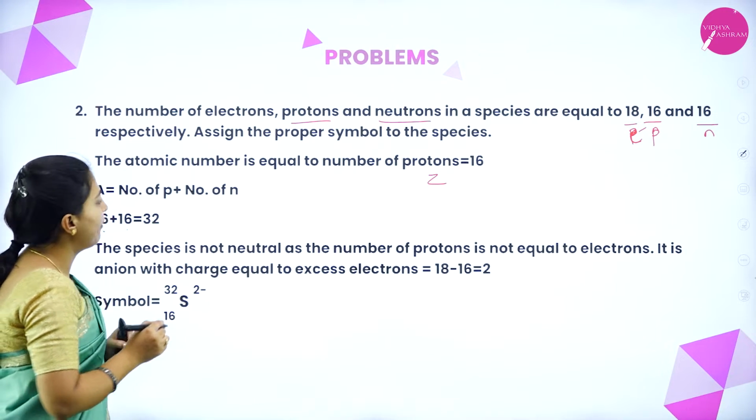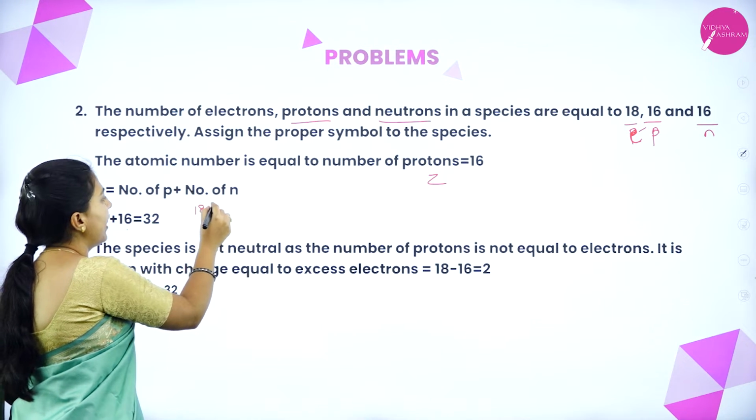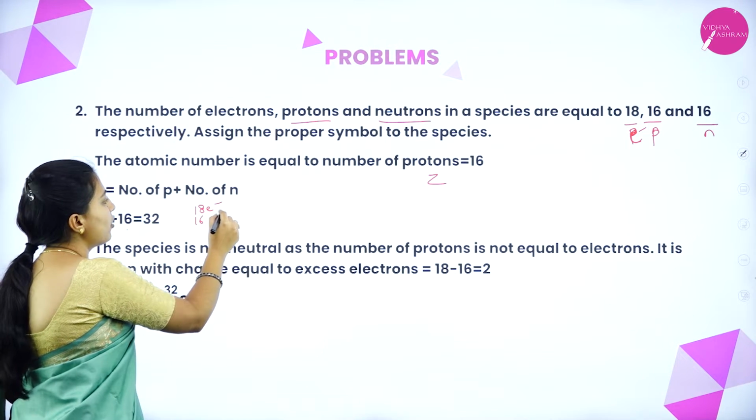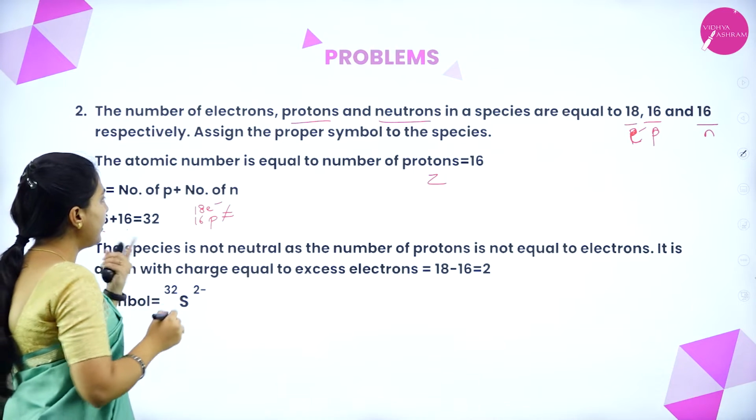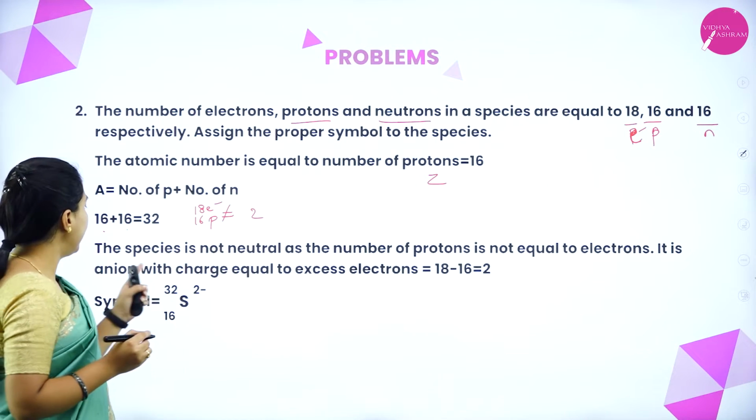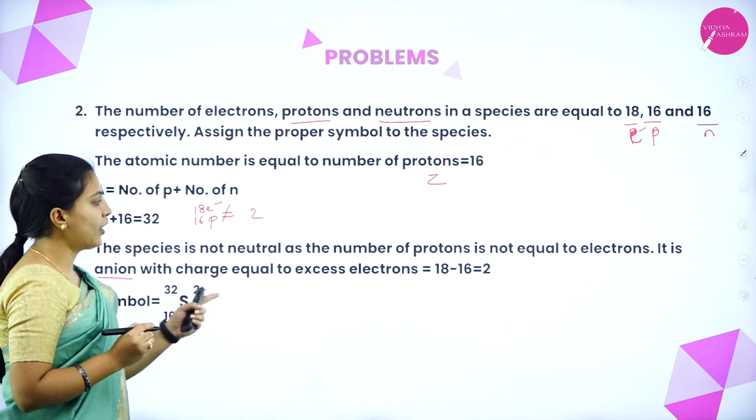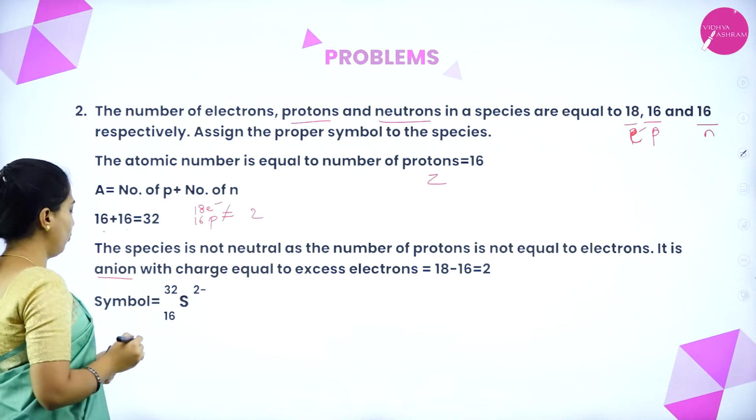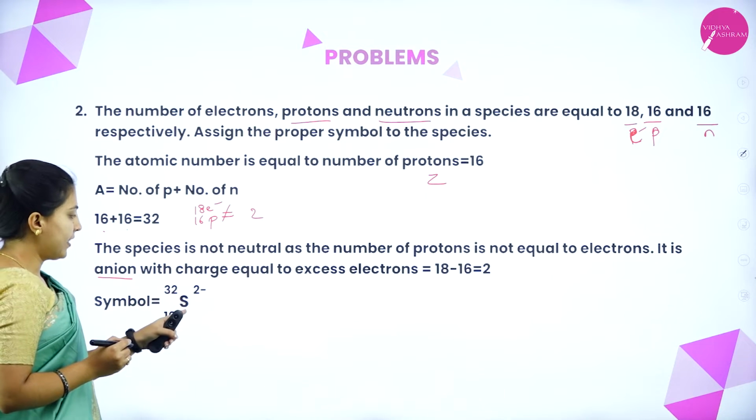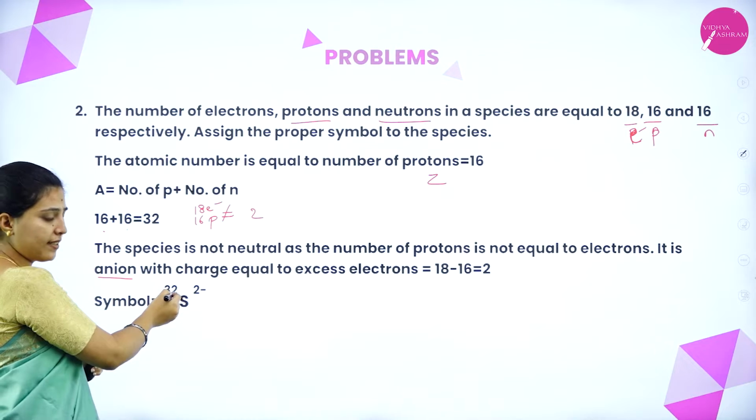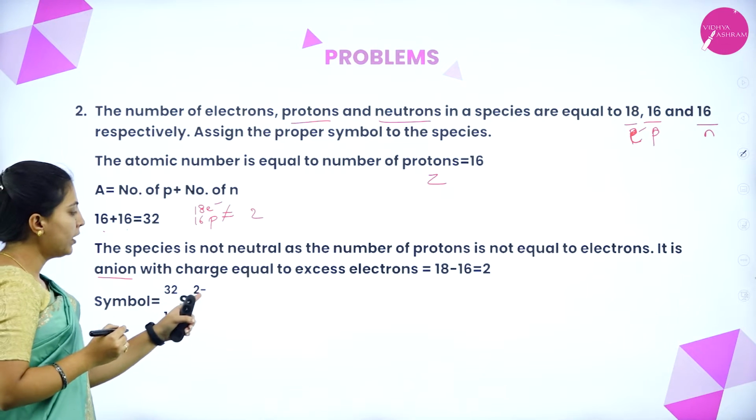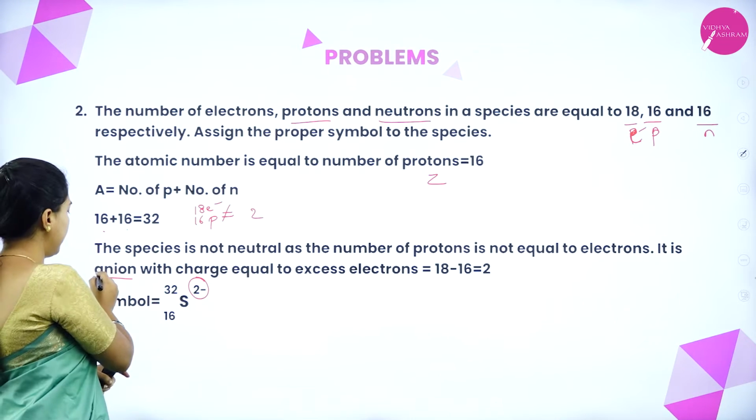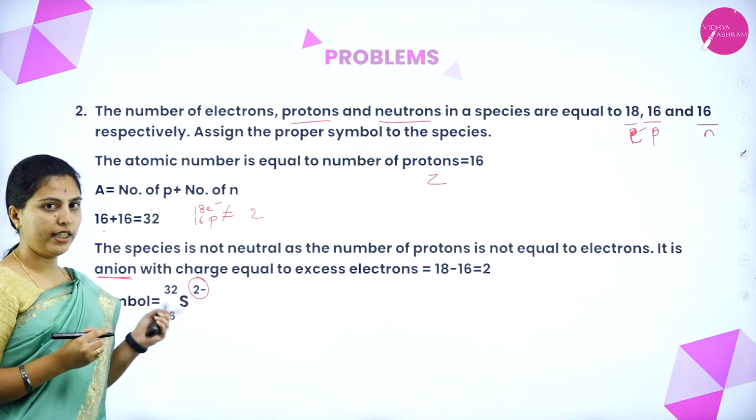How many electrons are we having? We are having 18 electrons, and 16 protons. So this is not equivalent. We are having 2 extra. It is an anion with charge equal to the excess electrons, that is 18 minus 16 is 2. Symbol, what are we getting? This is sulfur, 32 is mass number, 16 is atomic number, and minus 2 is the charge given to this sulfur, which represents the anionic species.